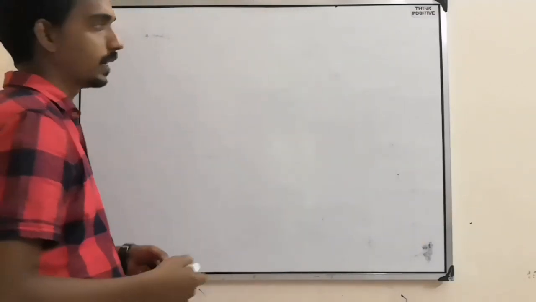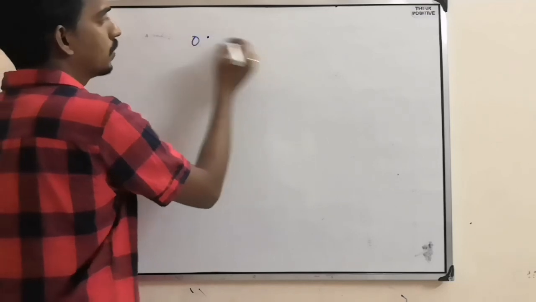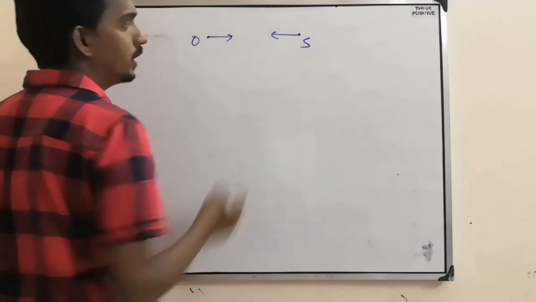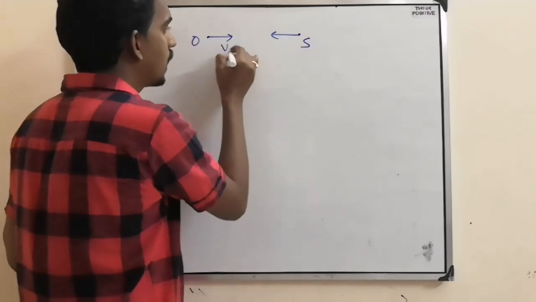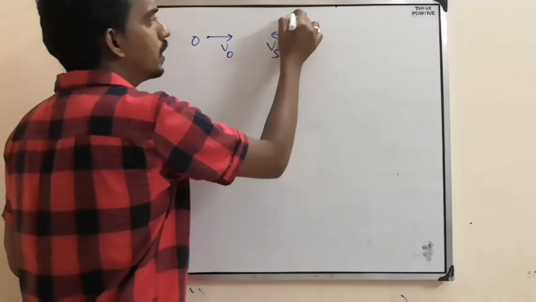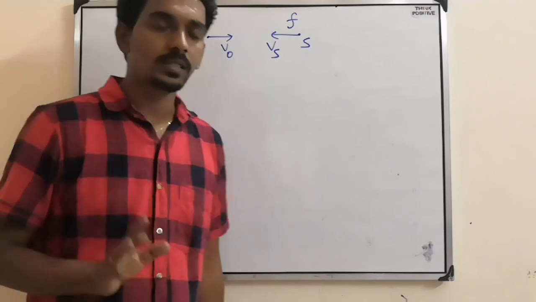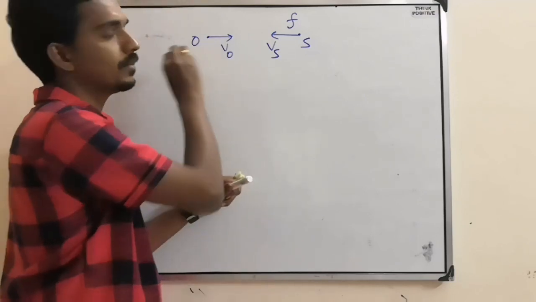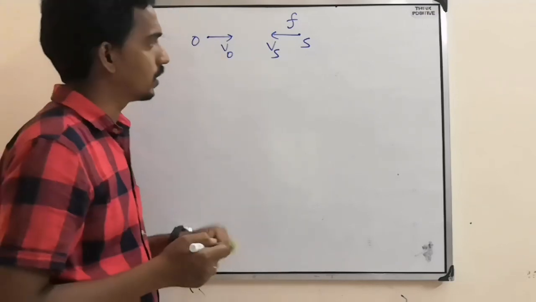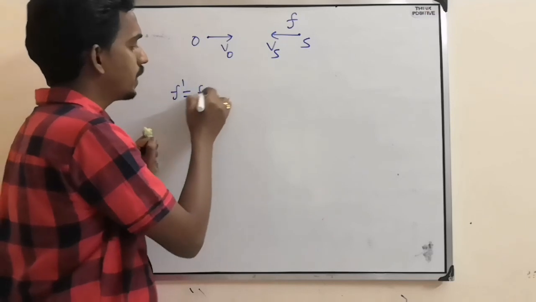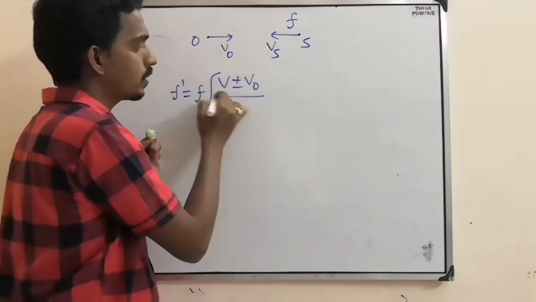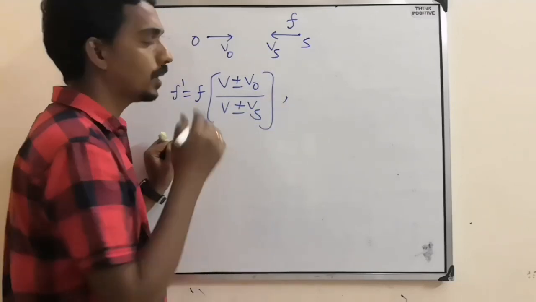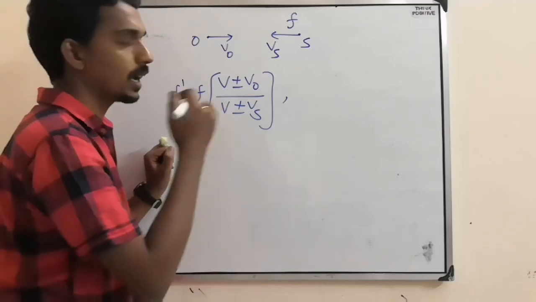Now one more example I will tell you. Suppose here one observer, here one source. Now the observer is moving towards, the source is moving towards. This is the situation. V naught, Vs and the original frequency F. Now the question is, what is the apparent frequency received by the observer? Now apparent frequency means F dash equals F into V plus or minus V naught by V plus or minus Vs. So this is the one beautiful formula given by Doppler's effect. Yes or no? Doppler has given.